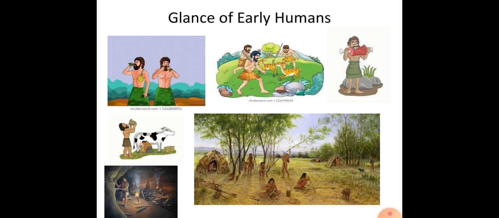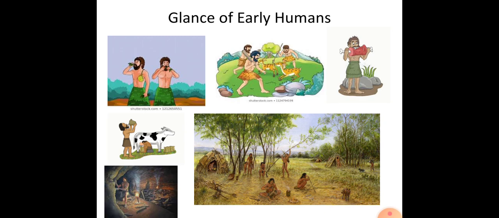They killed animals with sticks or stones, not like a gun or a hunter with a shooter. They killed the animals and ate them raw, not roasted or cooked. In the first picture you can see that they ate bark, leaves or fruits raw, without even washing. In the third picture you can see that they ate bones raw.